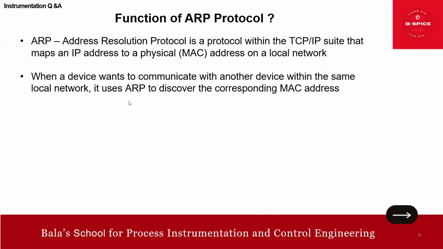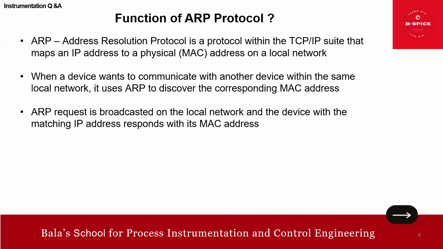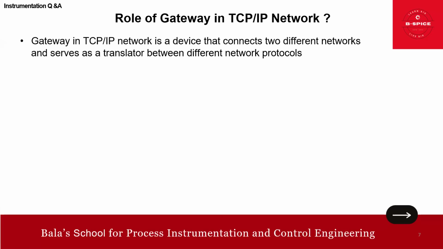You got it, friends? Yes, that's it. To discover the corresponding MAC address, an ARP request is broadcast on the local network, and the device with the matching IP address responds with its MAC address. That is how the whole functionality happens. This is all very simple, right? So nothing to explain further here, right, friends? This is ARP.